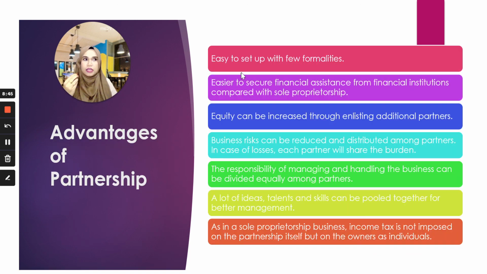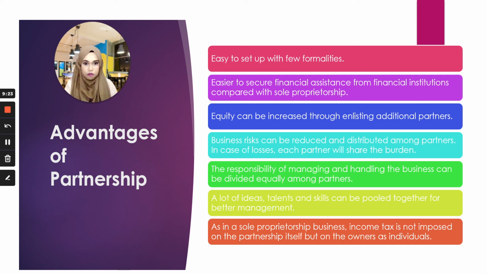Let's look at the advantages of partnership. It's going to be easy also to set up with few formalities. And it's easier to secure financial assistance because you have partners. So when you go to the bank, for example, you want to apply for loans, then the bank will see there are many partners. That means if something happened to you, then your partners will be able to continue paying the loans, especially. Okay, equity can be increased through enlisting additional partners, in the way that if, let's say, you need more money, more capital, okay, equity or assets, yeah, you can get more people to become your partner as long as it is not exceeding 20.